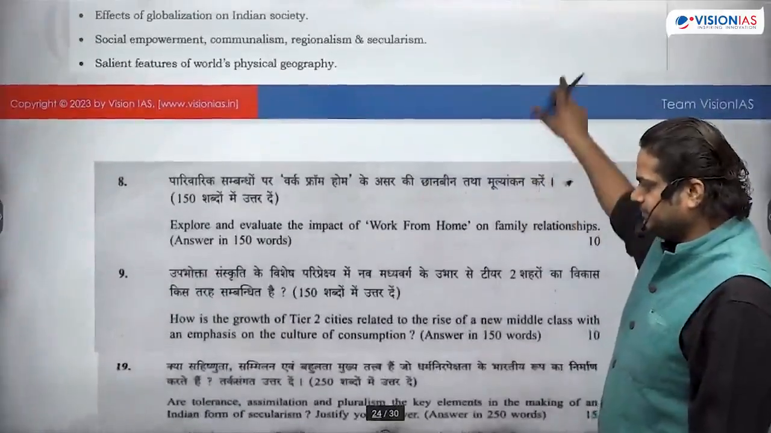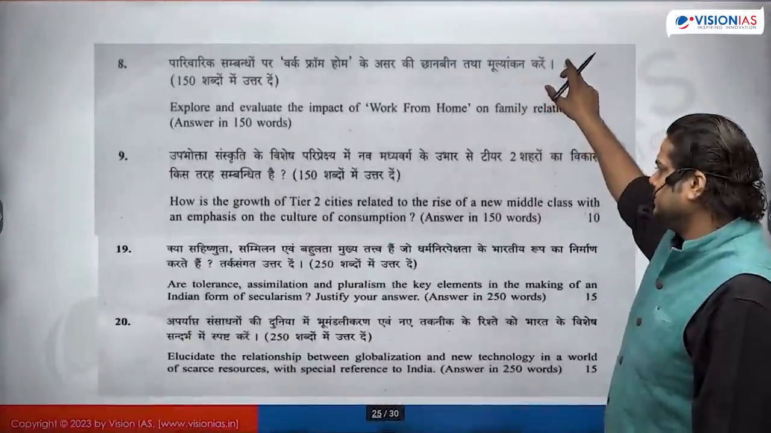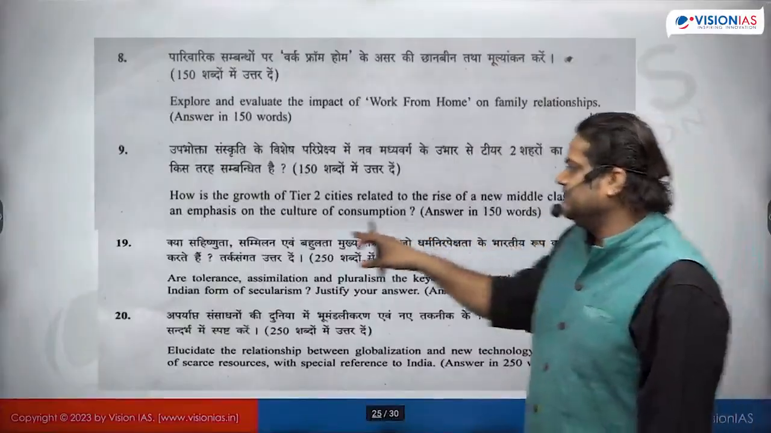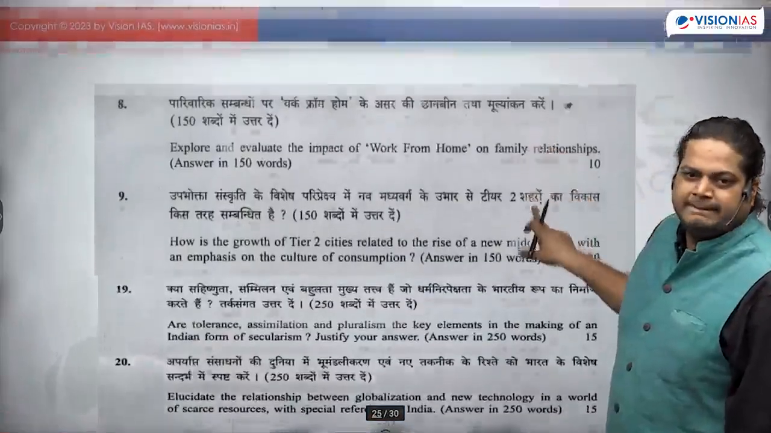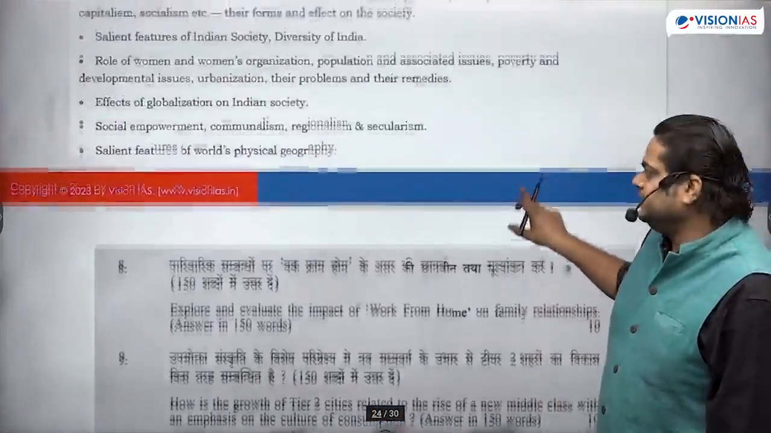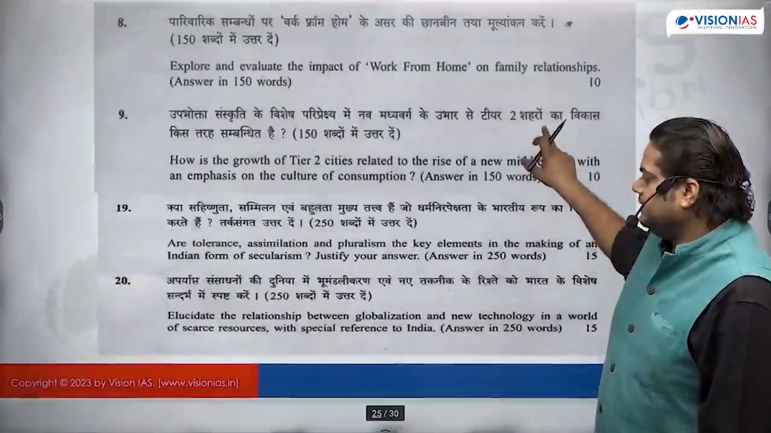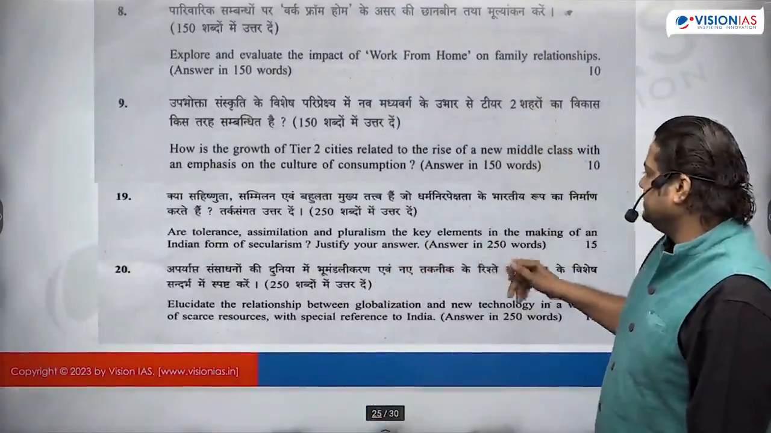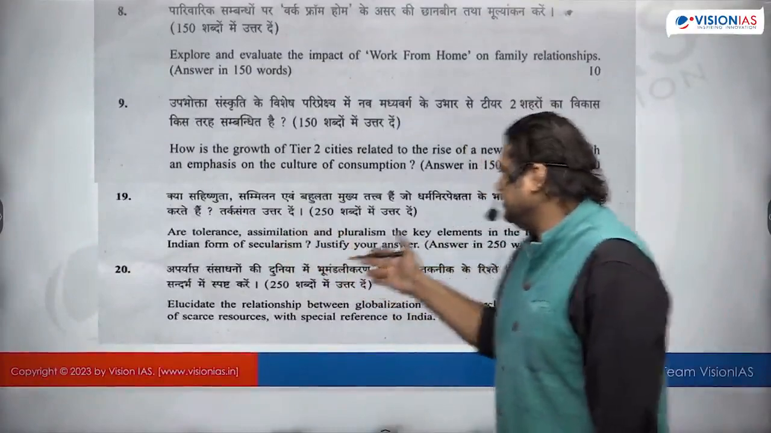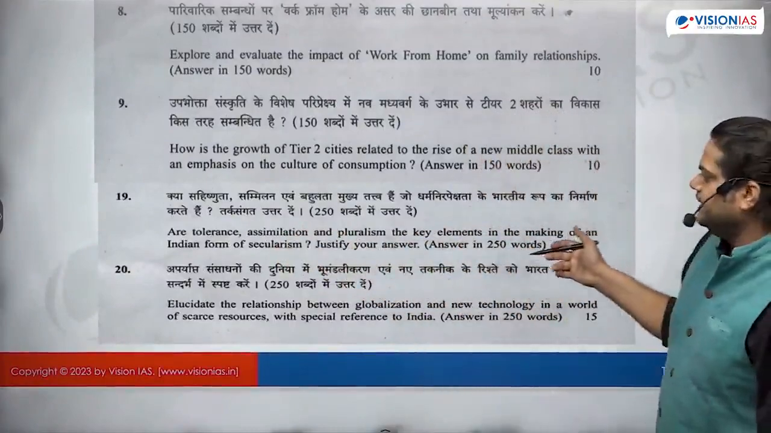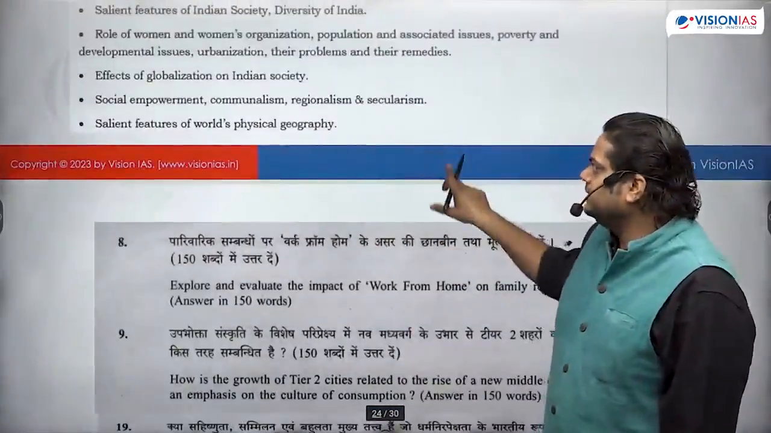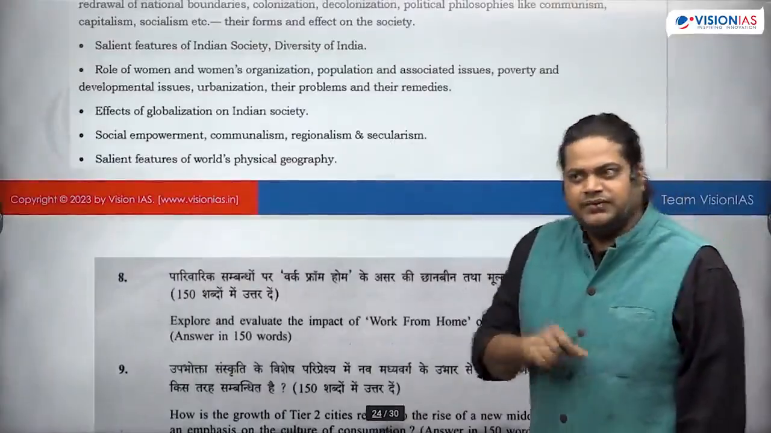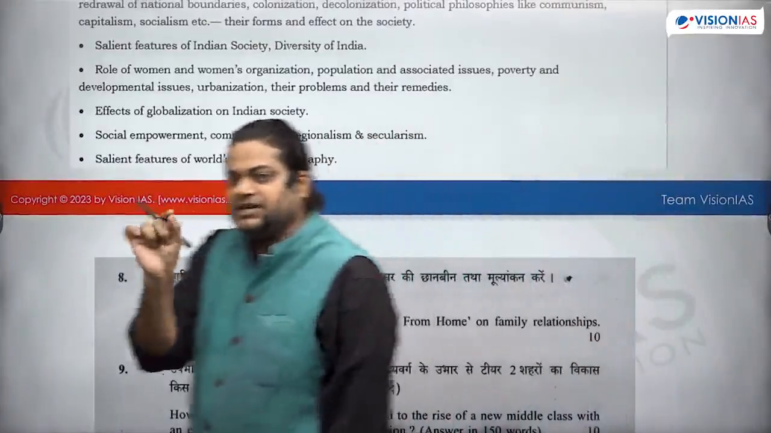Same, second question, tier 2 cities, rise of new middle class with the emphasis on the culture of consumption. Tier 2 cities, urbanization, say it is related. Then this, justify your answer. Tolerance, assimilation, pluralism, making of an Indian form of secularism. Secularism is there in the syllabus. So we can map each and every question from the syllabus itself.